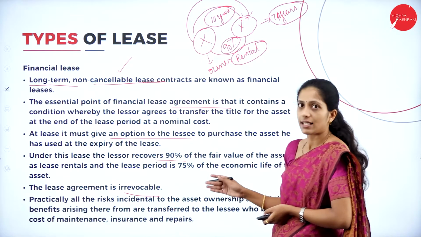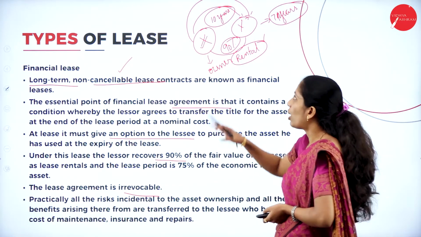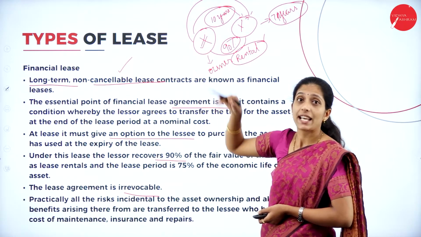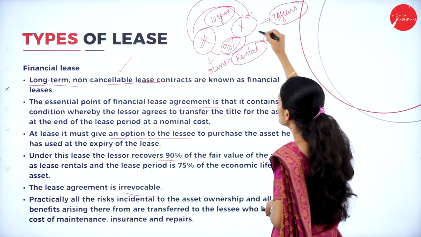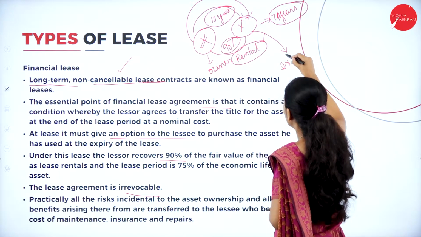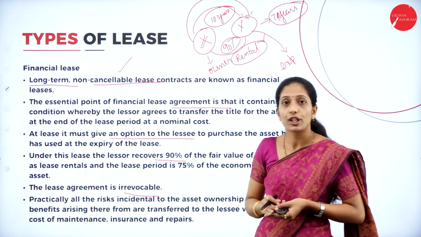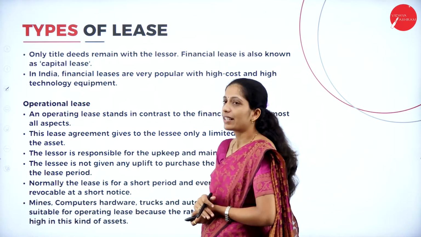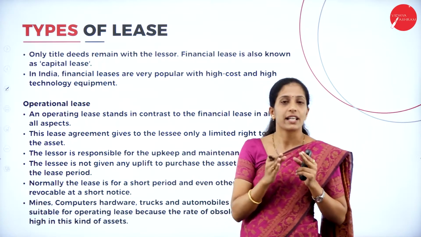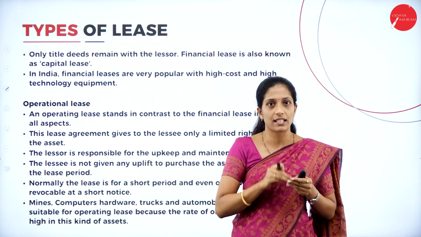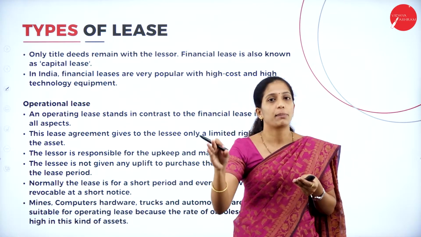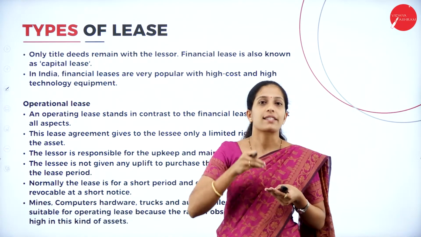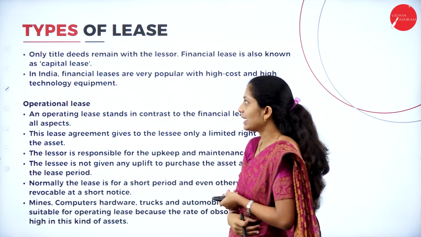Practically all the risk. Now, in a normal lease, all the expenses of the asset will be borne by the lessor itself. But in case of financial lease, the expenses, everything will be borne by the lessee, because at the end he is going to become the owner of the asset. Next is only the title deed. So only the title deed will remain in the hands of the lessor, that is the owner. Rest everything will be in the hands of the lessee itself. He will use the asset, and whatever expenses are incurred will be borne by the lessee itself.